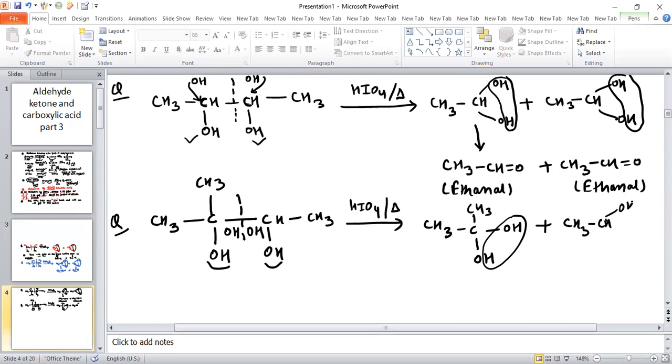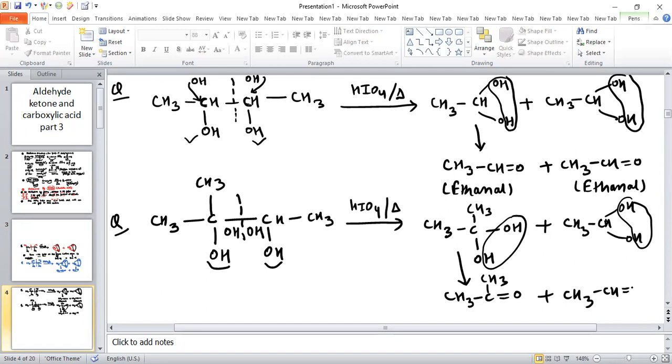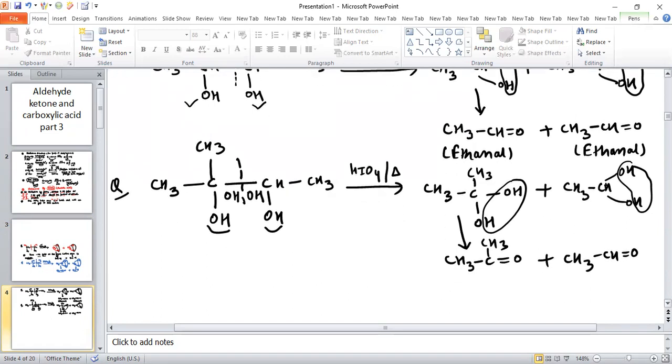After addition of OH, one OH is already there. So again, OH and H are removed from this position. So one of the products obtained is ketone. This is basically CH3, C, CH3 and double bond O, while another product obtained is aldehyde, which is CH3CH double bond O, in this way.